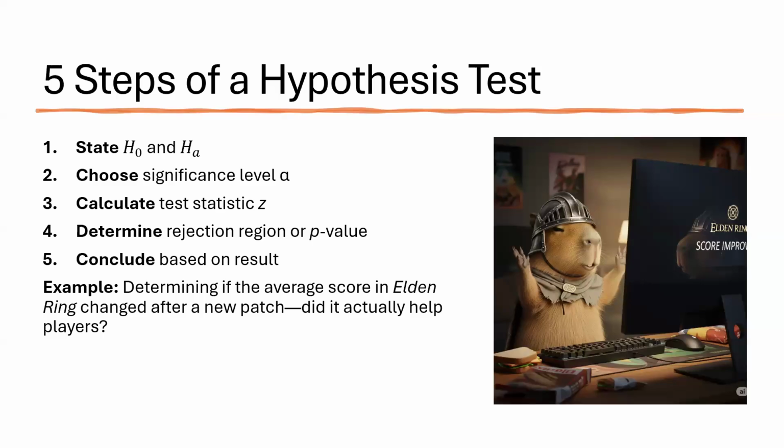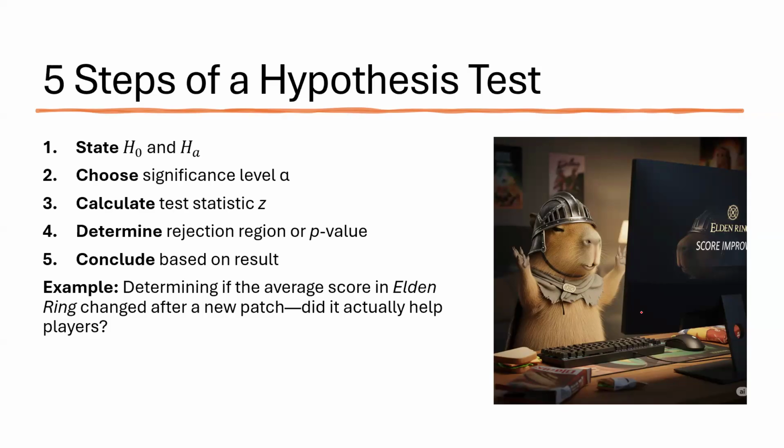Determine your rejection region or p-value. If you're using critical values, you check if the z-statistic falls into the rejection zone. Or if you're using a p-value, probability value, you compare it to alpha to decide whether the result is statistically significant. Then draw your conclusion. This is where you interpret the result. If your result falls in the rejection region or has a p-value below alpha, you reject the null hypothesis. If not, you fail to reject it, meaning you didn't find strong enough evidence to say that the average changed.